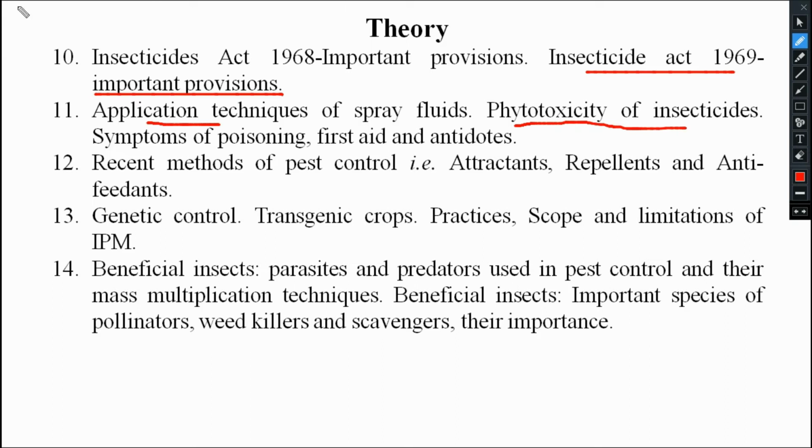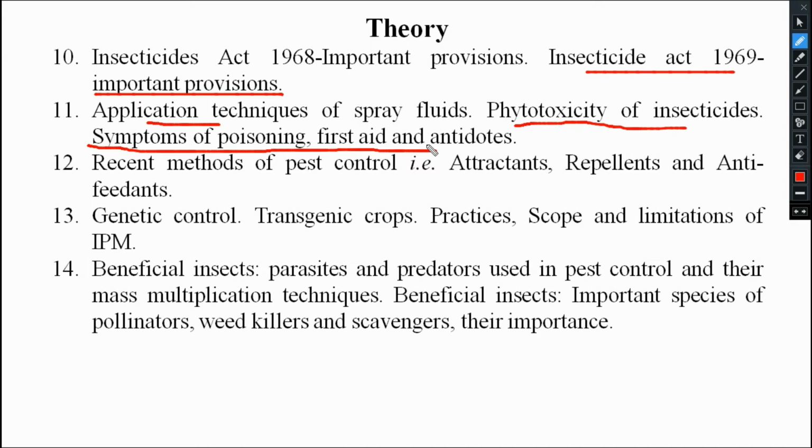Then we will see the symptoms of poisoning, first aid and antidotes. What is that? You are applying chemicals in the field, yes or no? So automatically you will come in contact with those insecticides, and they may cause harm to human beings or animals.